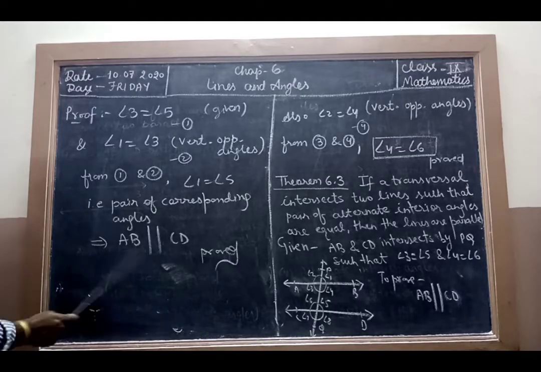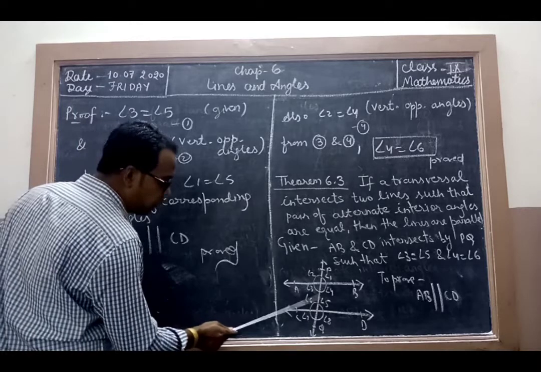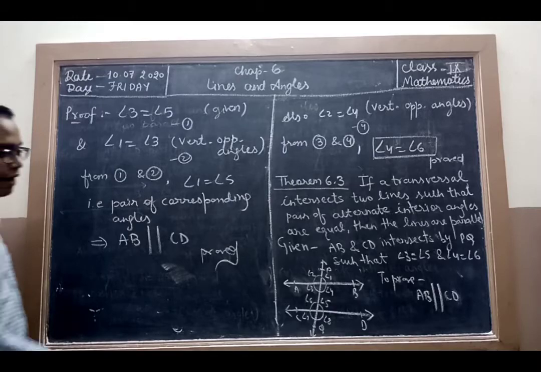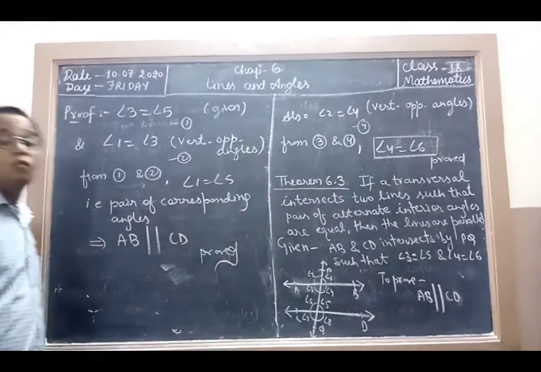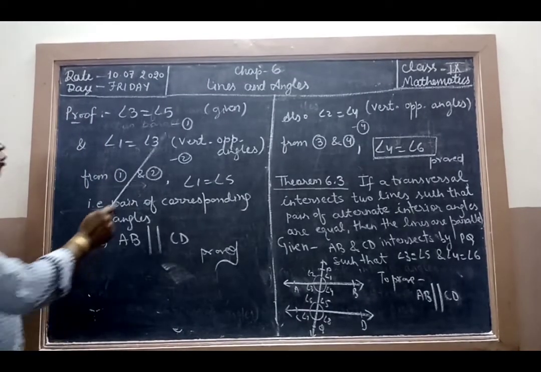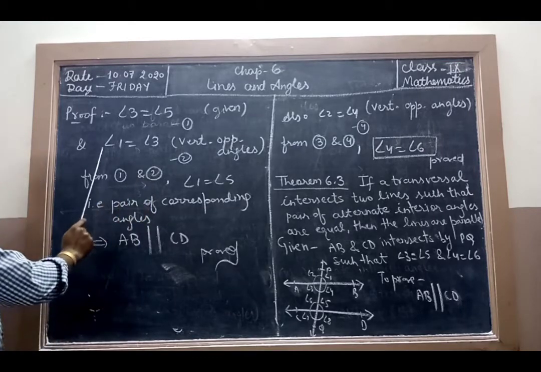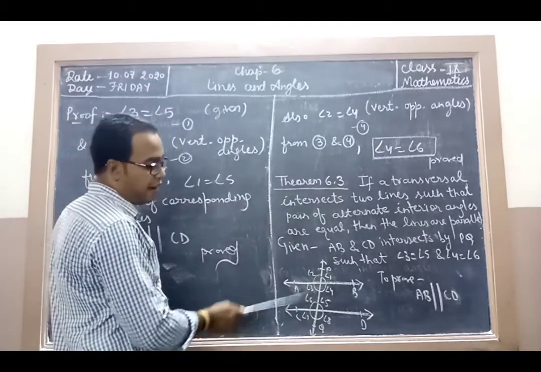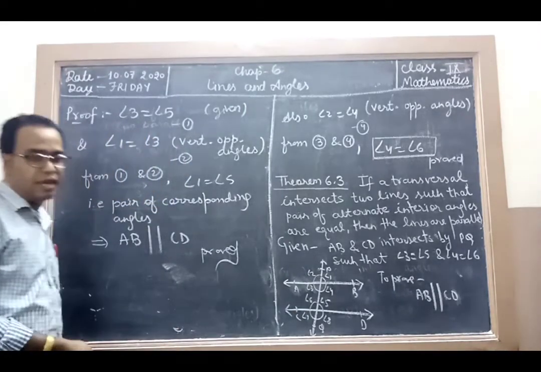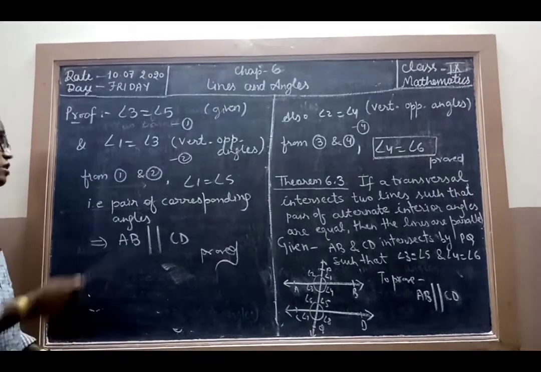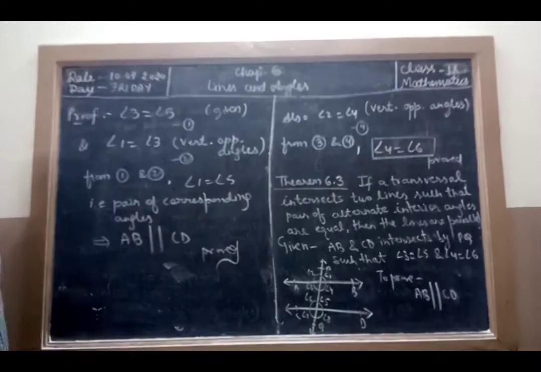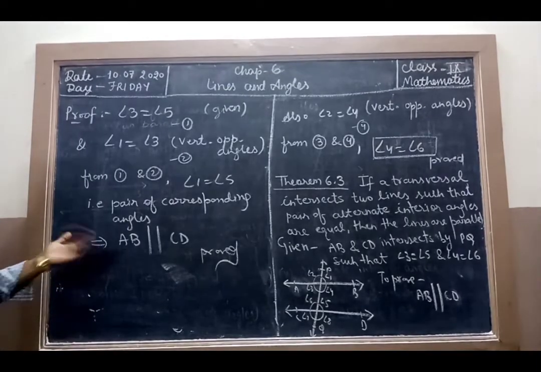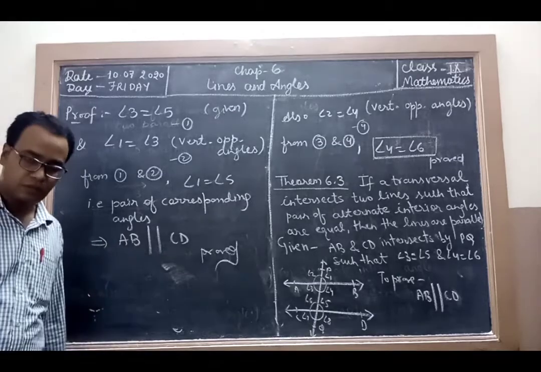Now the proof, students. Angle 3 equals angle 5 is already given. It is our given part. And angle 1 equals angle 3, vertically opposite angles. So from equations 1 and 2, we have angle 1 equals angle 5, and they are corresponding angles. Since corresponding angles are equal, it means the lines are parallel. AB parallel CD. So we have proved AB parallel CD in this manner.